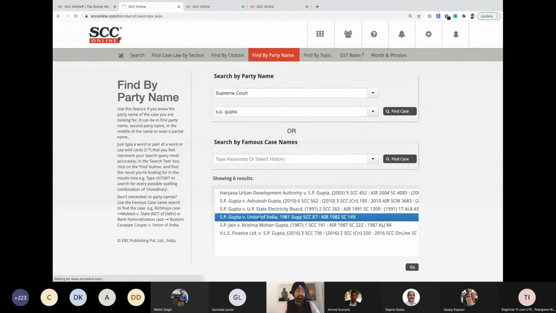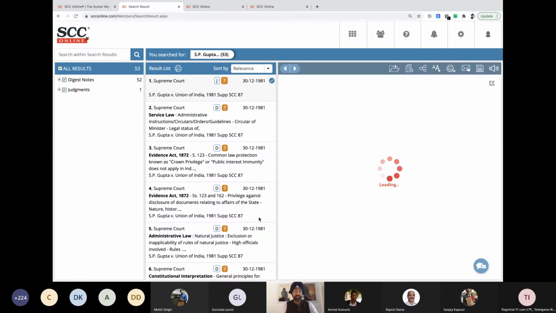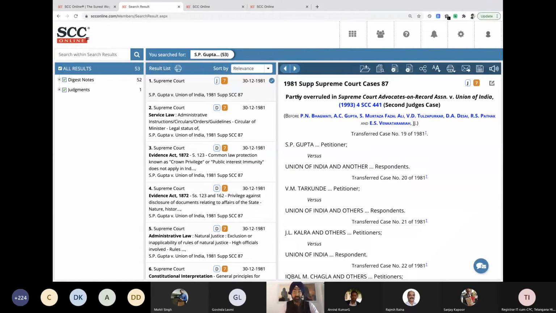Now there are a few judgments wherein we have started writing on the top that this is partly overruled or overruled, just to give everyone a heads up to please do the sub search and find it out. So in this one, which has 52 points of law, it says on the top, partly overruled in Scora versus Union of India. But this is something that we have started doing very recently, so it will not be available in all the judgments.